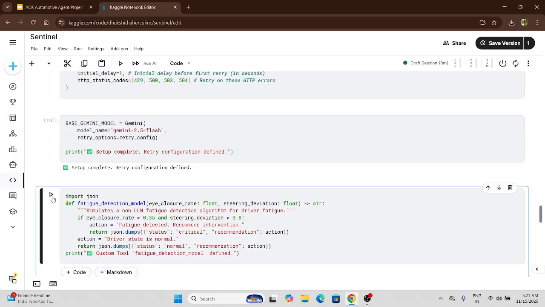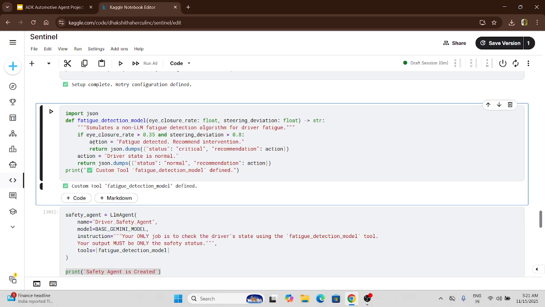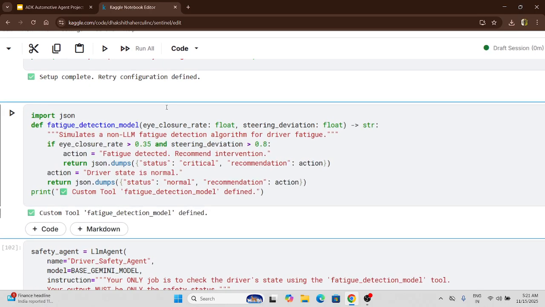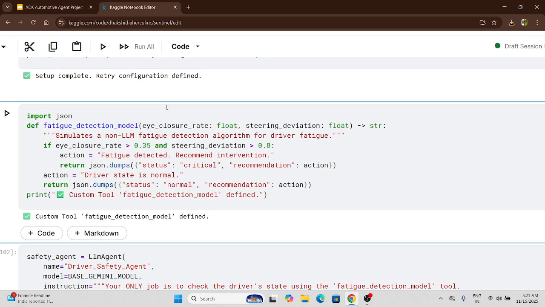So next comes the custom tool. Here this is the important thing that we have worked on. This is the custom function that I have created, a fatigue detection model. Fatigue is like detecting that the driver's attention is not good. Here the eye closure rate is the thing that we are considering. I have taken both eye closure rate and the steering deviation in float format.